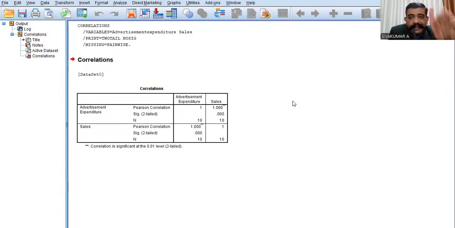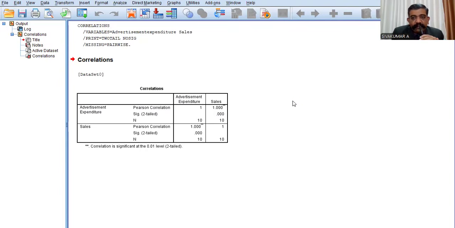Null hypothesis: there is no correlation between the dependent variable and the independent variable. Alternate hypothesis: there is a correlation between the dependent variable and the independent variable. Here the first variable is sales, the second variable is advertising expenditure.